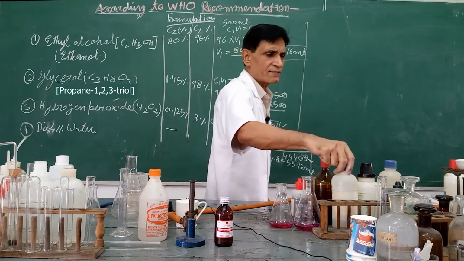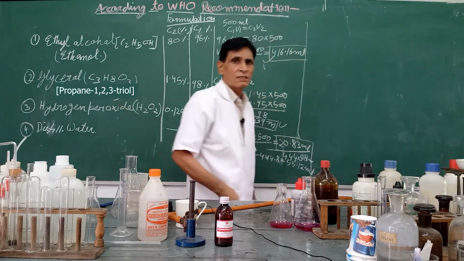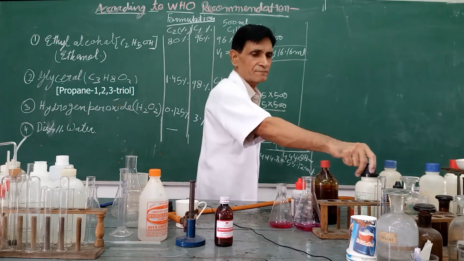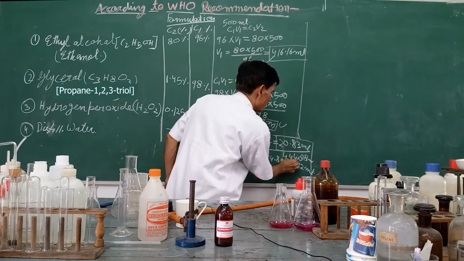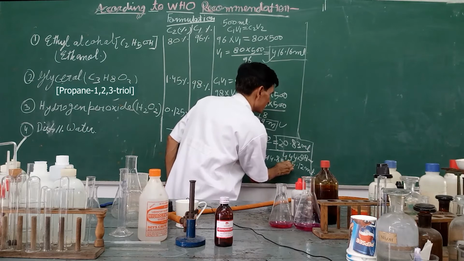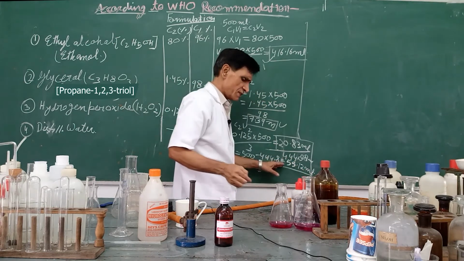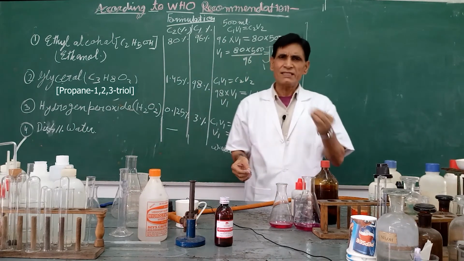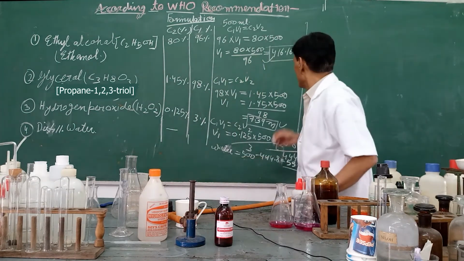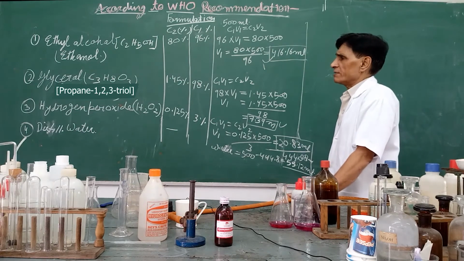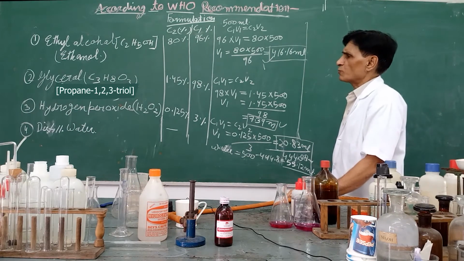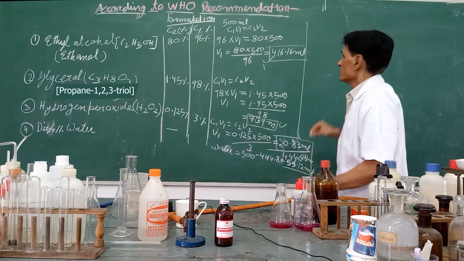Next point, there is another thing. Now 55.12 milliliter distilled water, you can add 56. A small amount increased or decreased will not affect much. Now suppose ethyl alcohol is not available, then we are going to prepare isopropyl alcohol based.